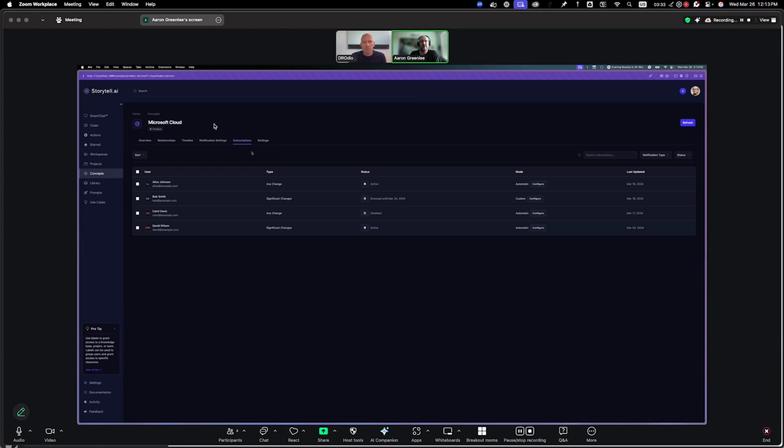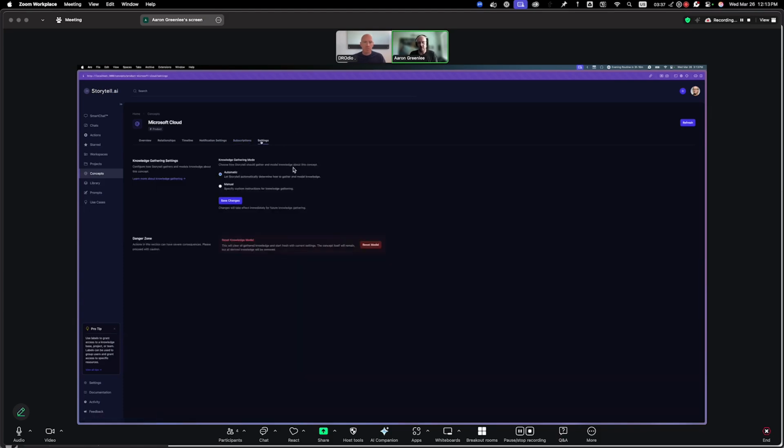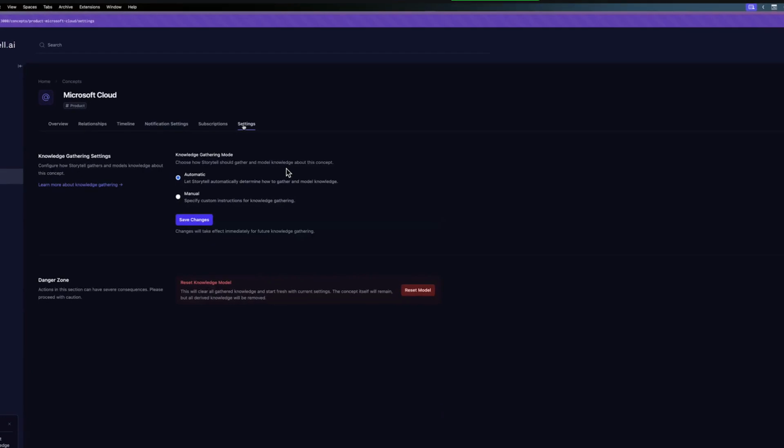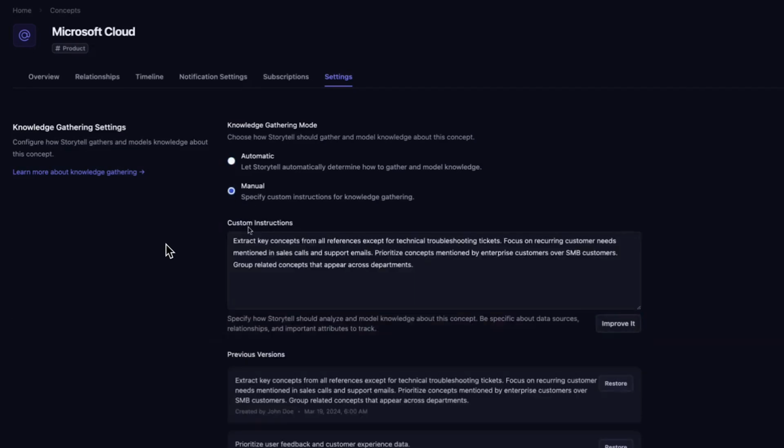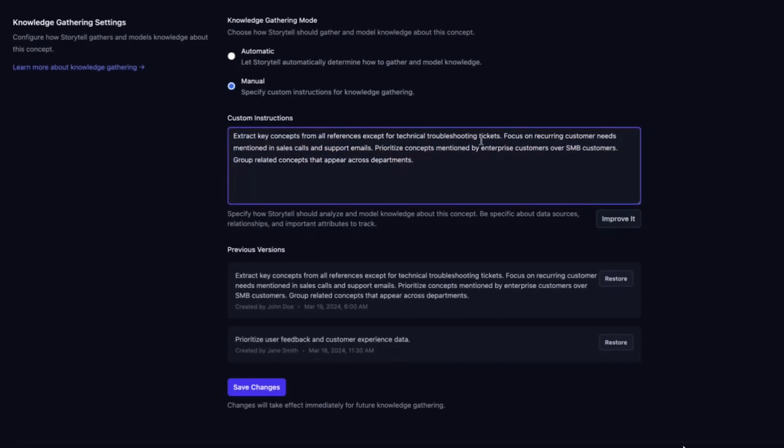Now, the way that these concepts are put together is Storytell watching all of the data that is being ingested and flowing through our system, whether it's an email that's forwarded, a PDF, a PowerPoint, whatever data you provided. And we're gathering all that data and putting it into one central view, one concept. But you can also take control over that algorithm. And so you could come in and manually say, I want to pay attention to these types of attributes, but always ignore technical troubleshooting tickets.